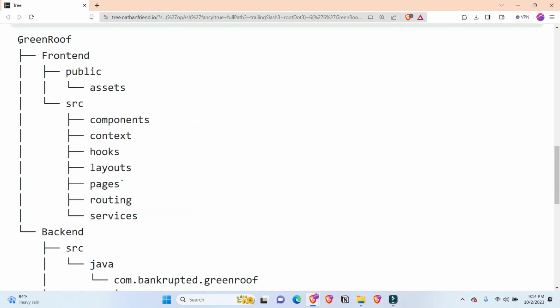In the frontend part, we have two subfolders. In the public folder, we have all the public assets. The source folder has multiple subfolders whose names are self-explanatory.